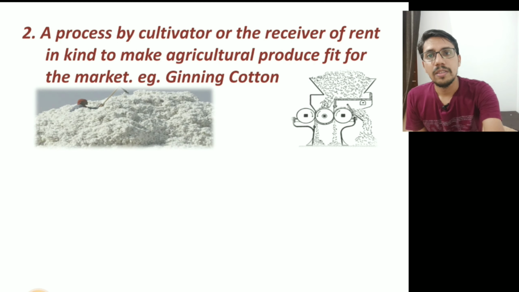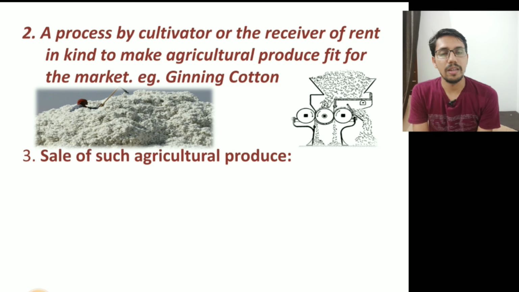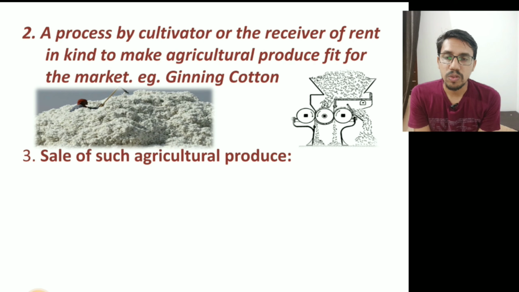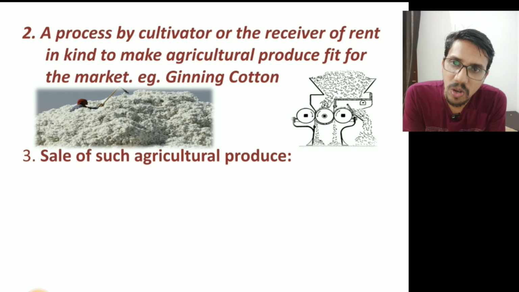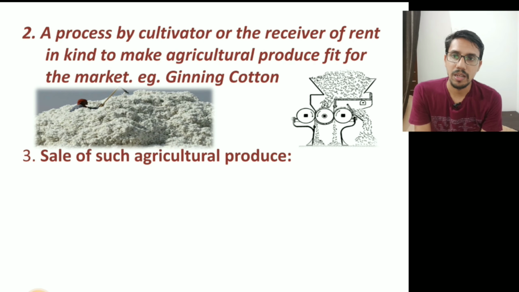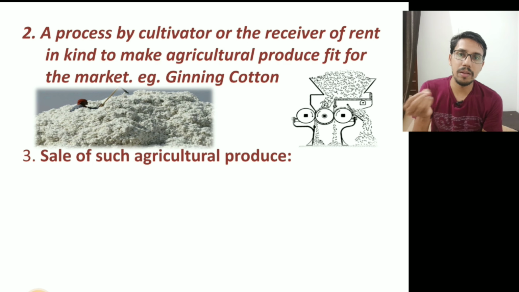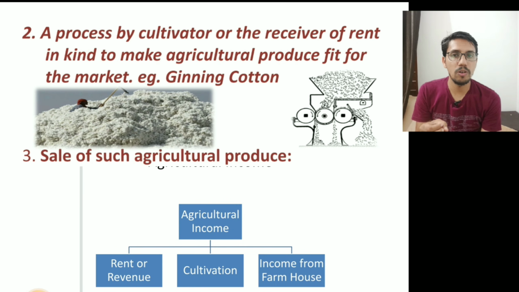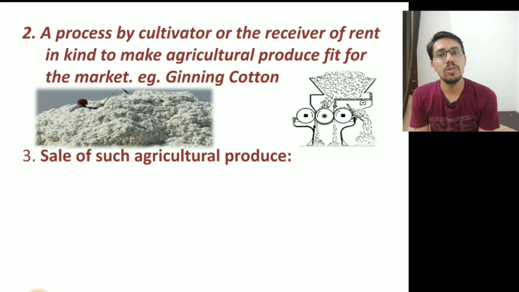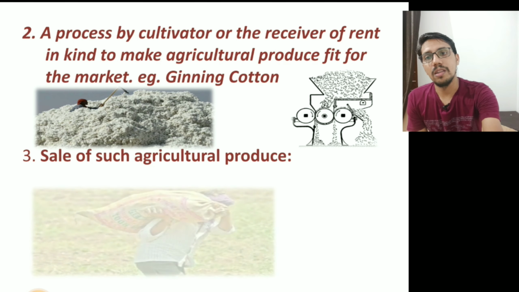That's all. Then the other point is sale of agricultural produce. Income received through sale of agricultural produce is also an agricultural income. Clear? So far we explained two points. One is income derived from the land as rent or revenue, then income derived from the land through agricultural operation, which may be basic operations and subsequent operation, or making the product fit for the market, or through sale of agricultural produce. All these incomes are agricultural income.